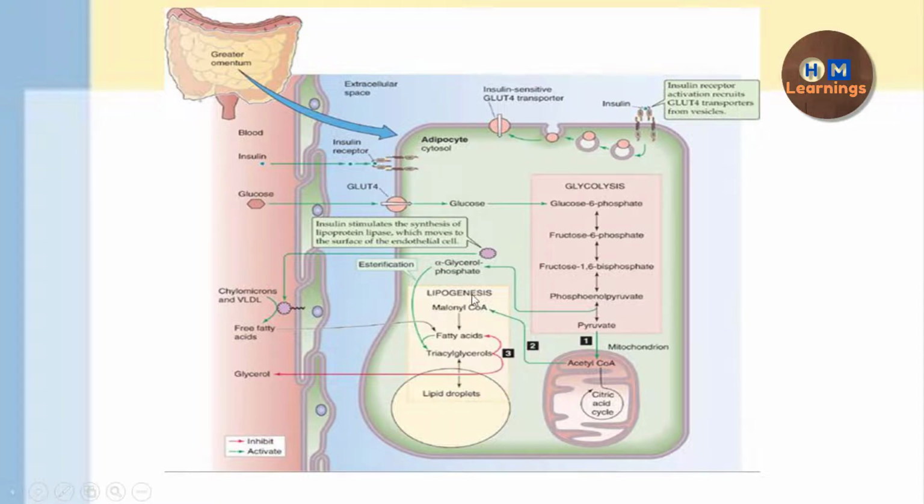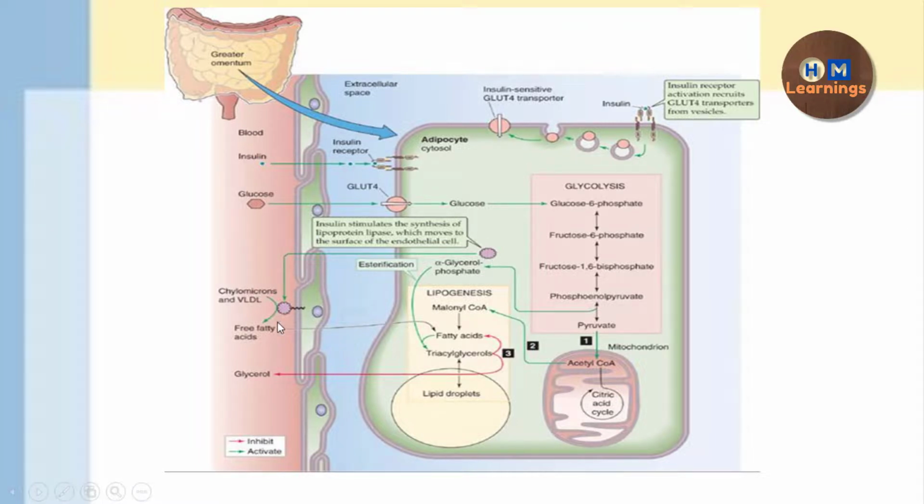Okay, now the third action of the insulin on the adipocyte is that it is going to increase the activity of the lipoprotein lipase. The synthesis of the lipoprotein lipase occurs inside the adipocyte, so that synthesis gets increased, and then this lipoprotein lipase will be translocated from the adipocyte into the circulation.